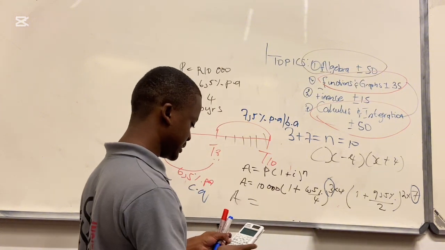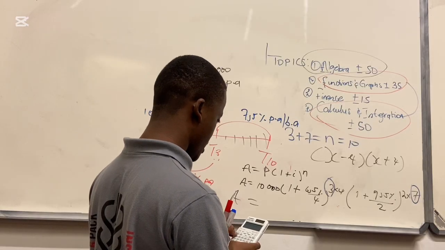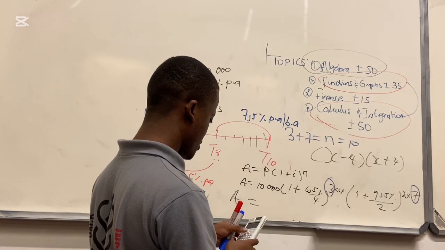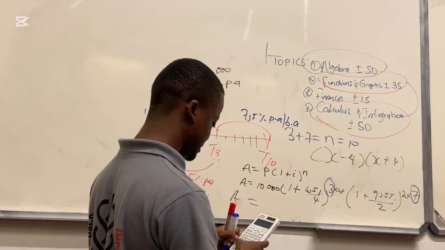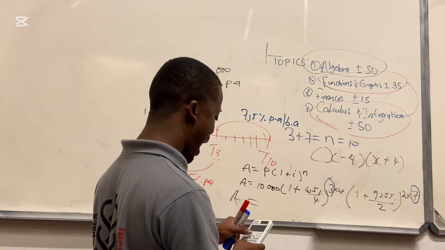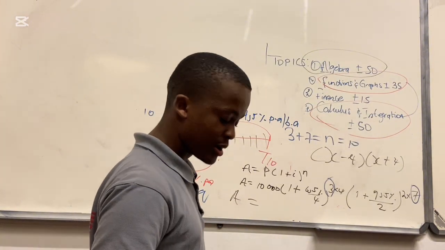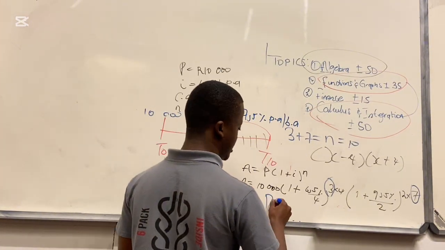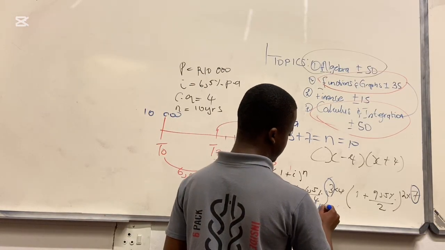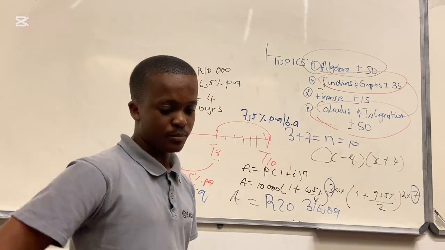We have 10,000 into 1 plus 6.5% over 4, to the power of 3 times 4, which is 12, into 1 plus 7.5% divided by 2, biannually, to the power of 2 times 7, which is 14. I hope you are punching them. What do we get here? We have 20,316.09. That is your final answer.